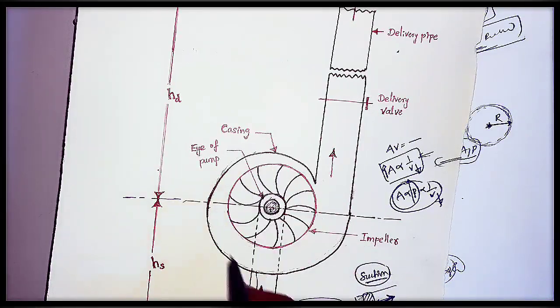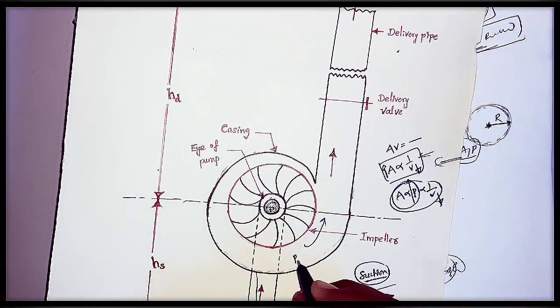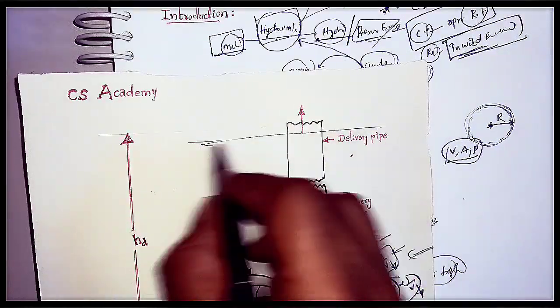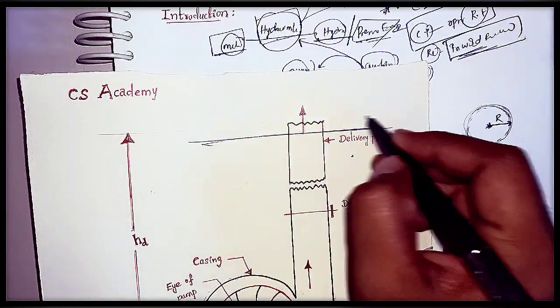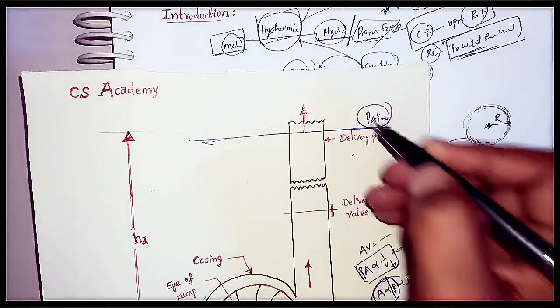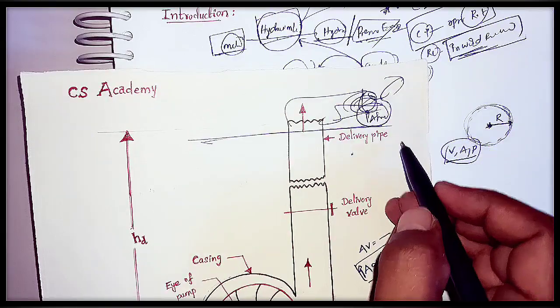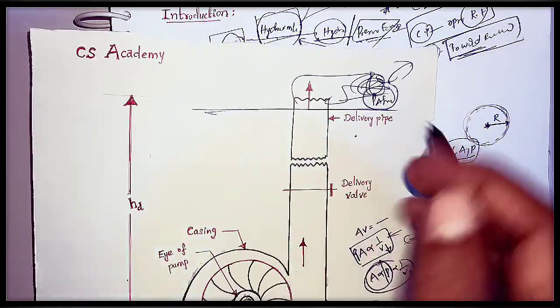Whenever pressure is increasing, here there is a high amount of pressure. P is very high. Here, let us consider this is the atmosphere. There is the present atmospheric pressure. This is the delivery. We are connecting this to some other place like a tank or whatever it may be. There exists some atmospheric pressure.